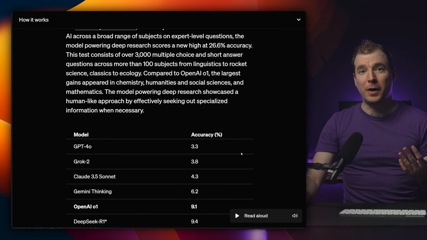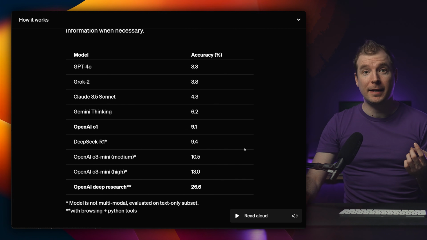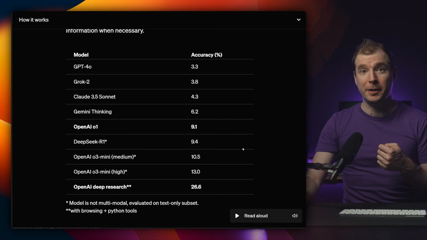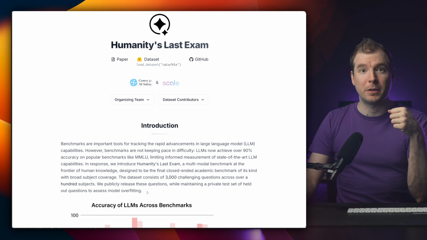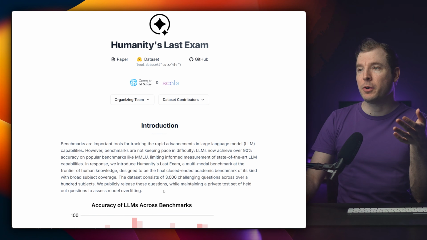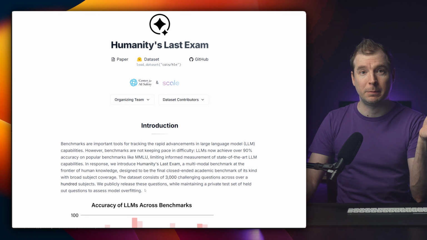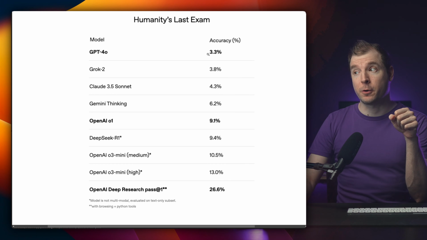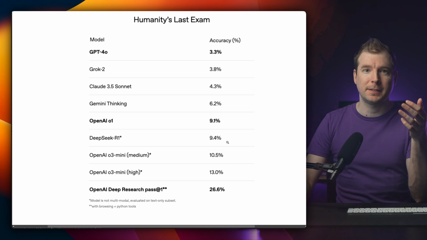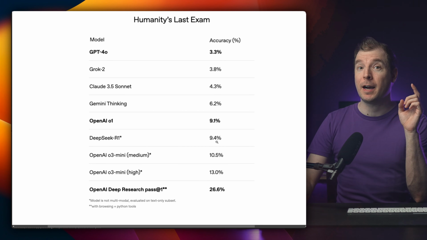When comparing to other AI models, OpenAI says that it scored the highest result possible in Humanity's Last Exam. This is a new exam for large language models that has 3,000 challenging questions across hundreds of different types of subjects. And when you compare this to things like GPT-4o, which scored 3%, and DeepSeek R1, which scored 9.4%, you can see what a difference it's made. But it comes at a cost.